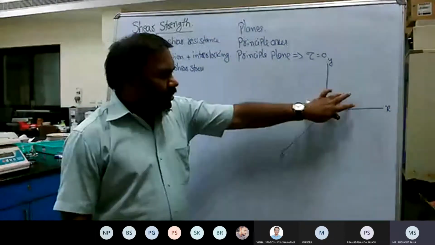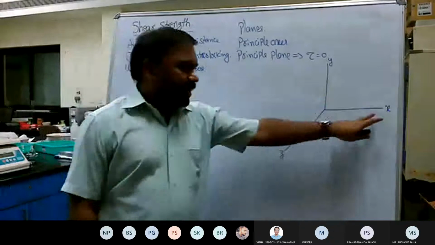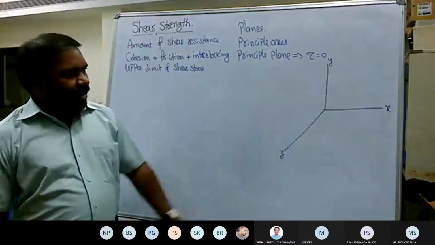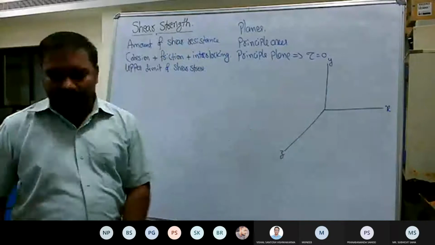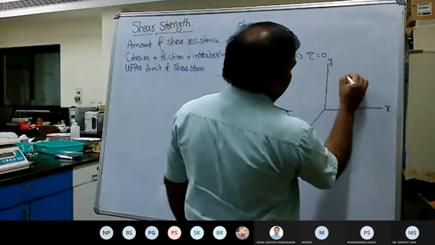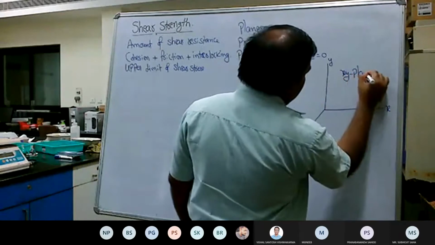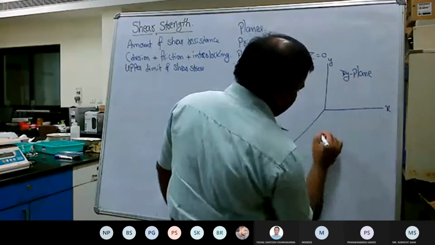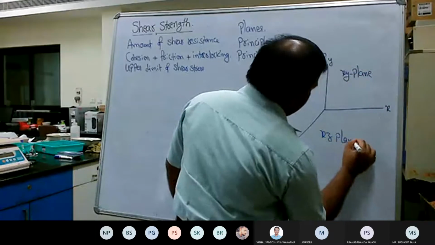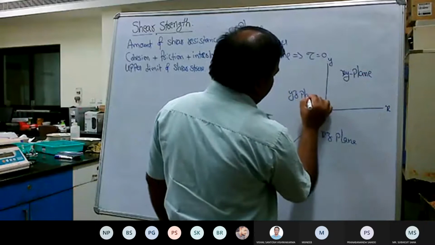So now I'm taking three axes: the x-axis, the y-axis, and the z-axis. The fundamental assumption is that all are perpendicular to each other. The space between x and y is called the x y plane, this is the x z plane, and this is the y z plane.